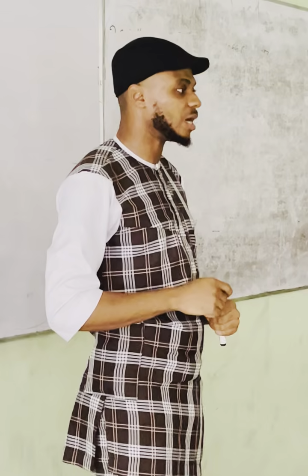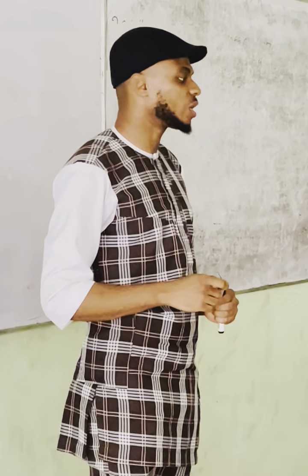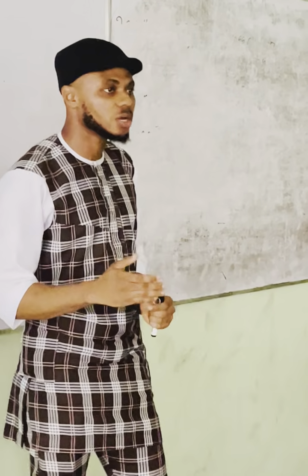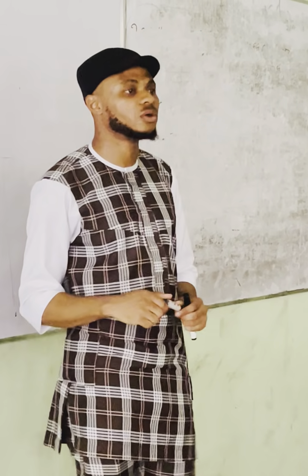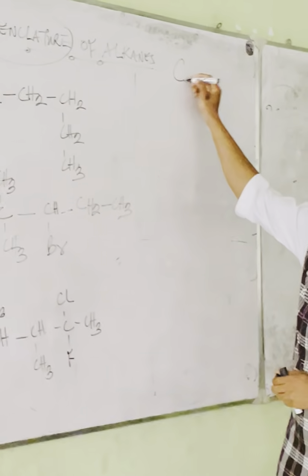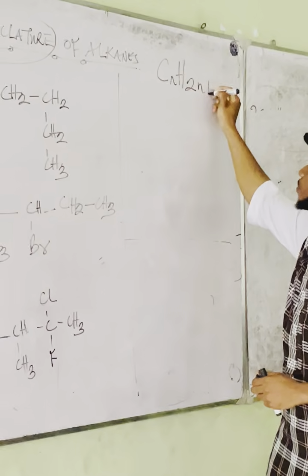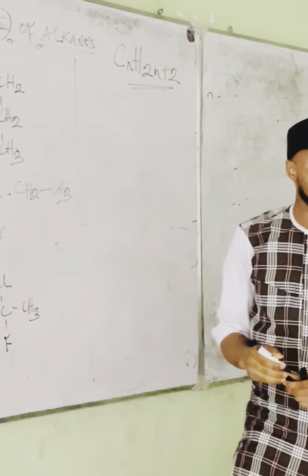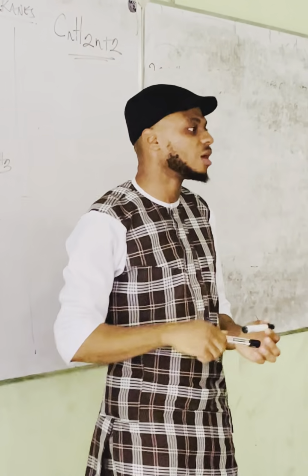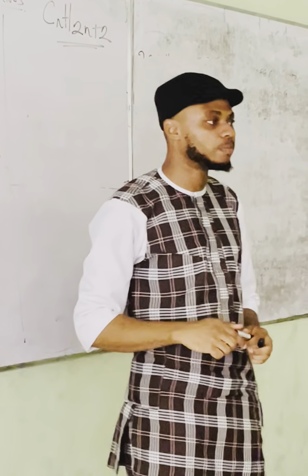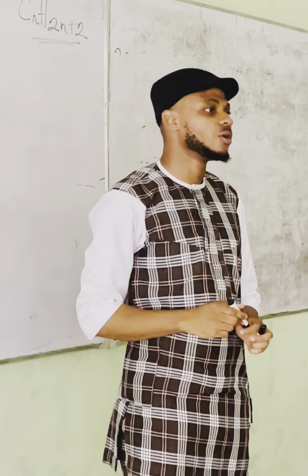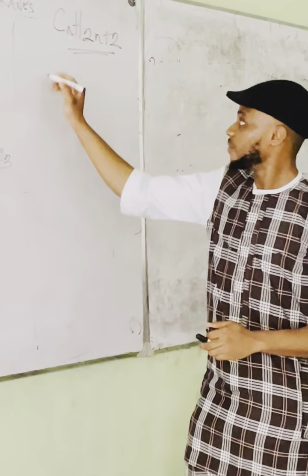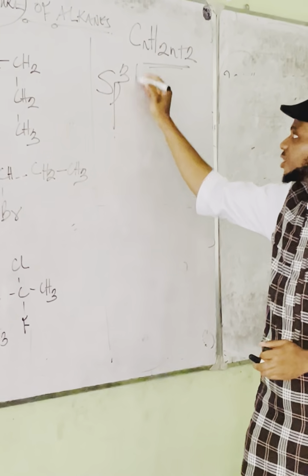Now please take down: alkanes are single bonded organic compounds with the general molecular formula CnH2n+2, which also exhibit the sp3 hybridization.